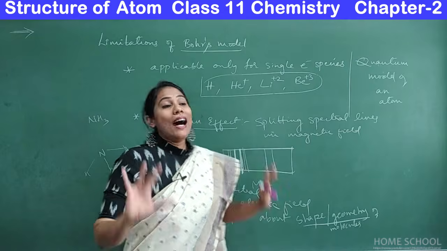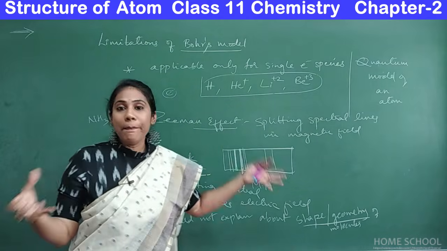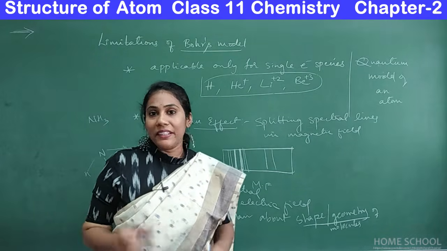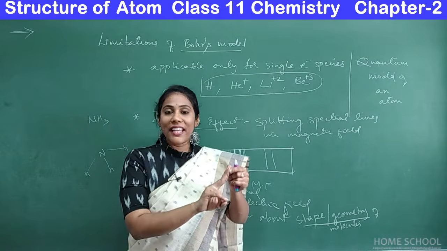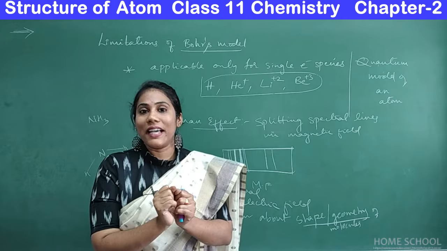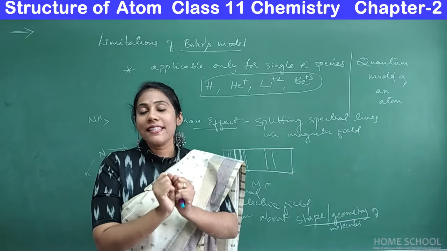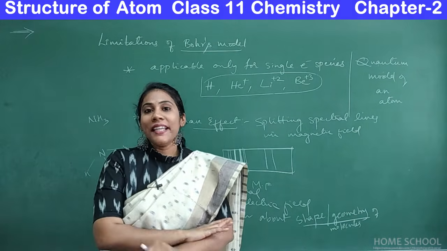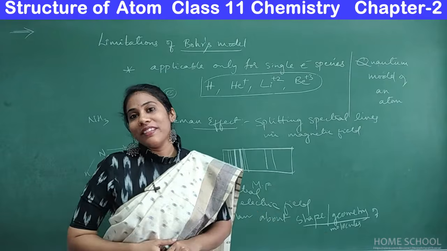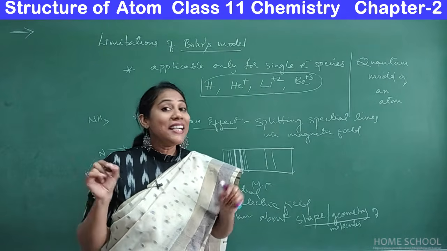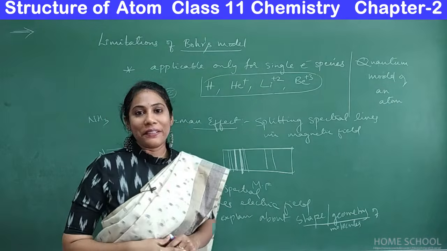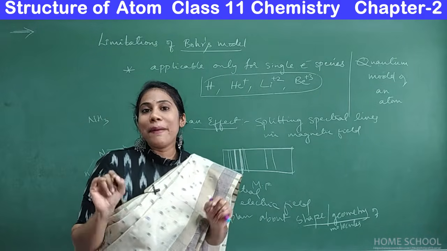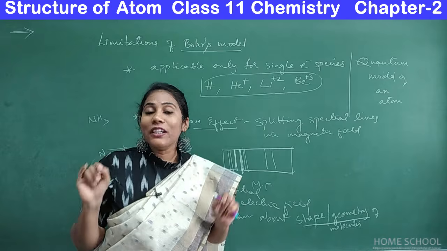Similar to that, our electrons or any particle has two characters. One is a wave character, the other one is a particle character. Okay, so with this concept, there came a big revolution in the field of chemistry, and that led for the discovery of the quantum model of an atom. So we will discuss about this de Broglie concept.